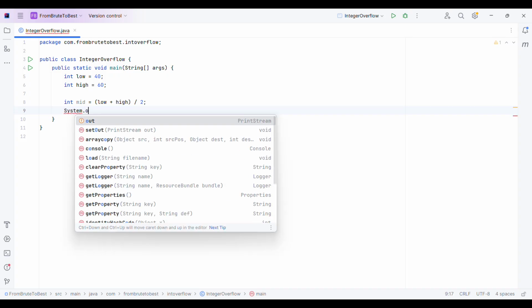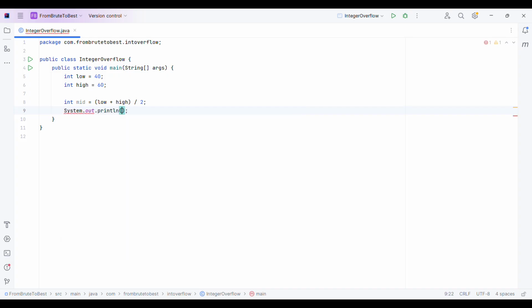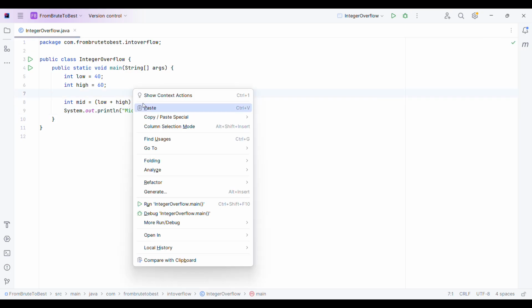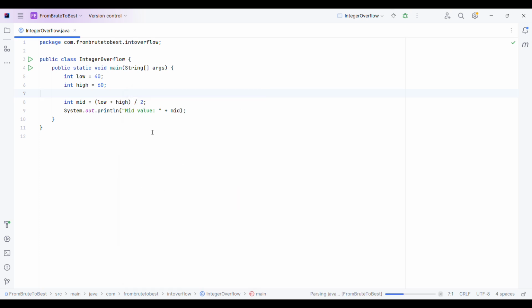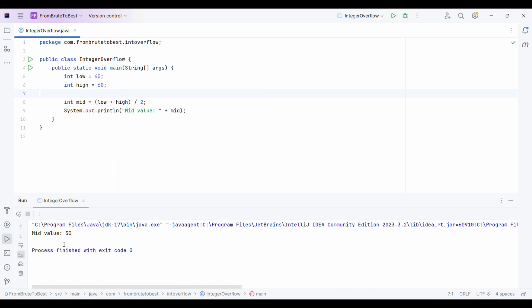Now System.out.println, here I will write "mid value is" plus mid, right? Now let me run this program. So the mid value is calculated correctly. 40 plus 60, 100 by 2 is 50. So everything looks fine, right?